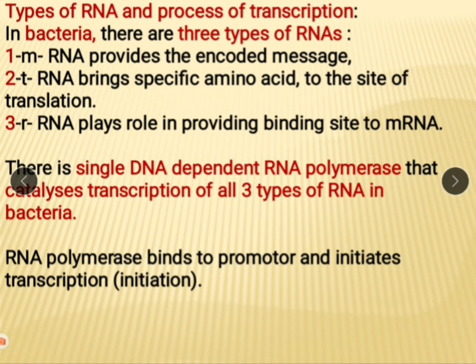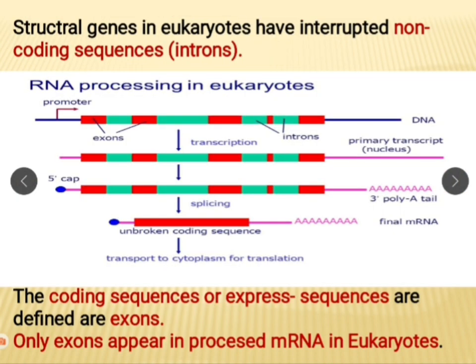I already explained to you, in eukaryote, 3 types of RNA polymerases are there, first, second and third. But in bacteria, only one type of RNA polymerase is there. And this RNA polymerase binds to the promoter and initiator and initiates transcription, that is initiation.